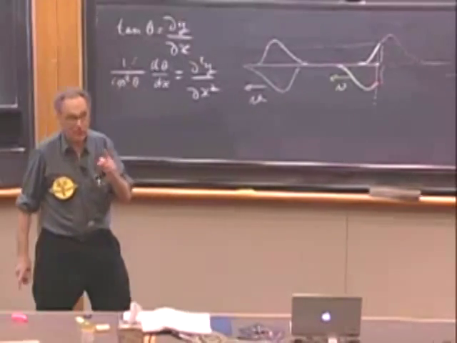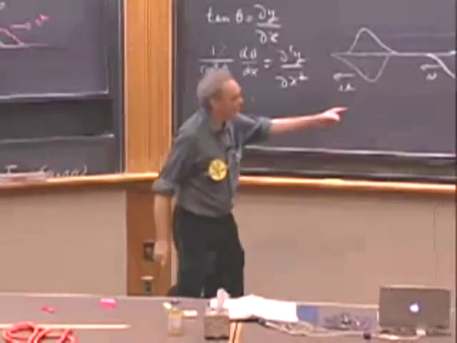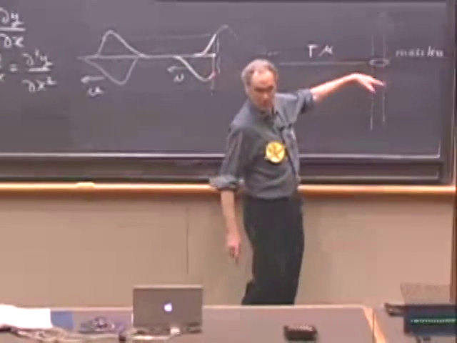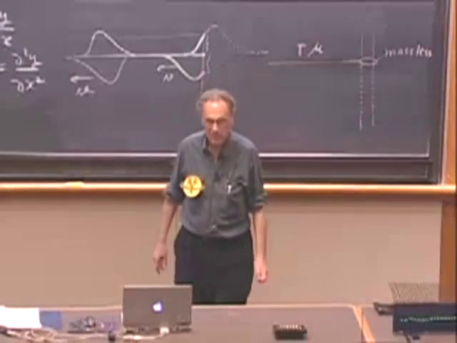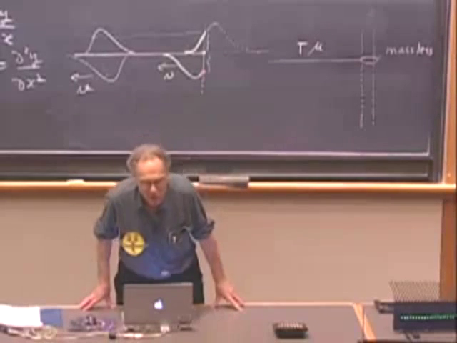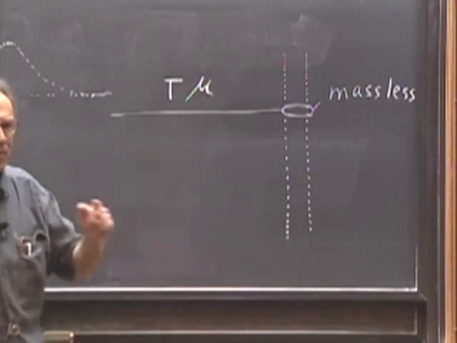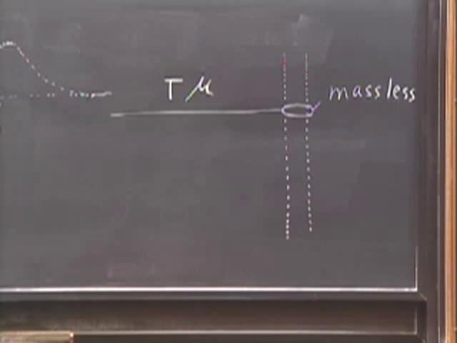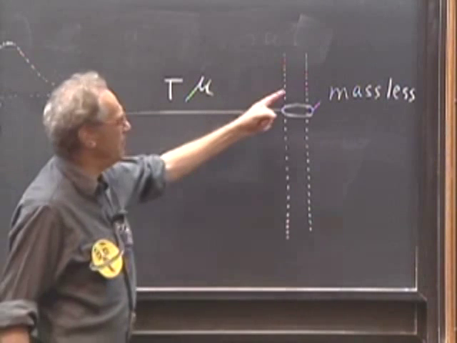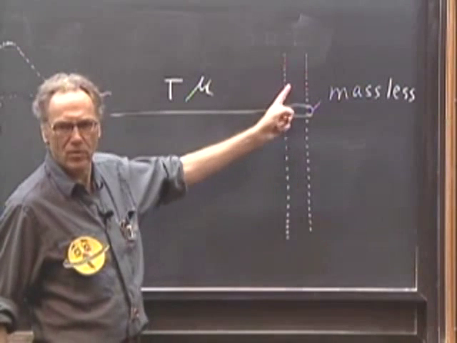Those are very different boundary conditions. This point can now move up and down. And it will. However, the shape of that string right here is now very special. At all moments in time, what will the shape of this string be when we photograph it? No matter when you photograph it.